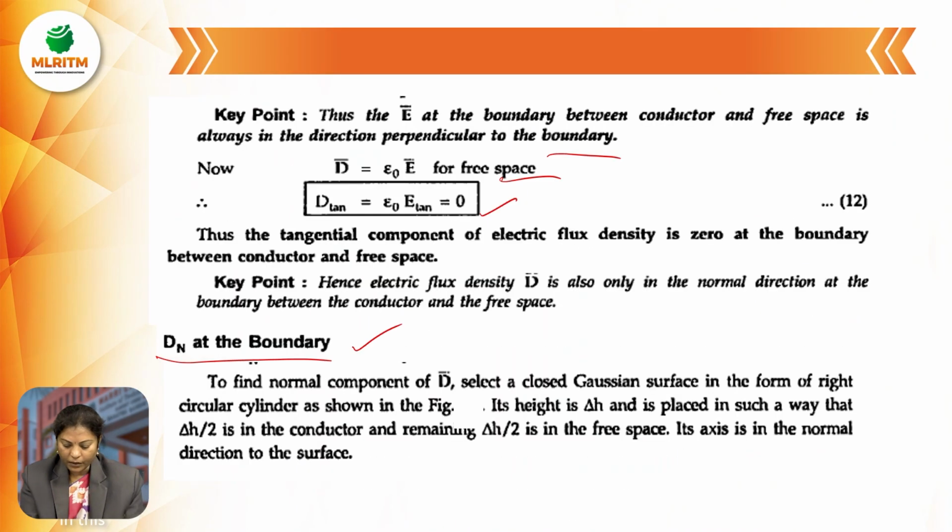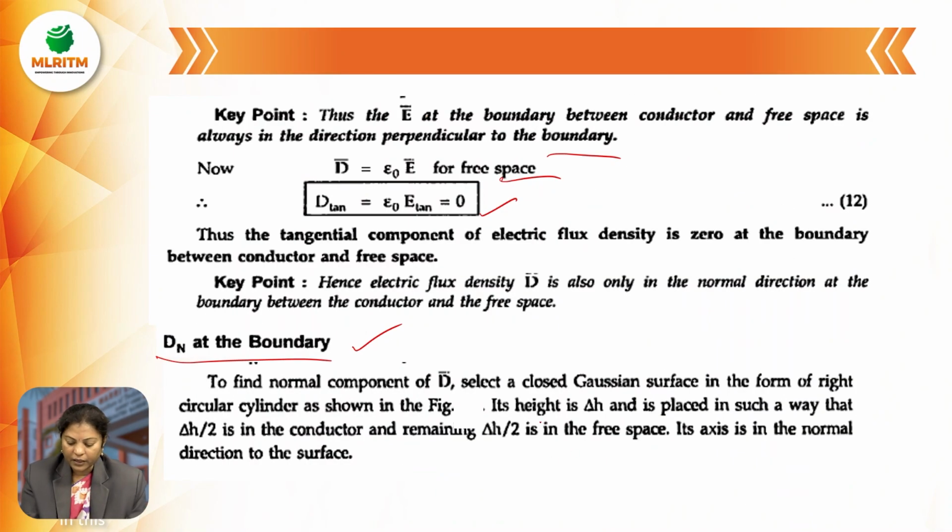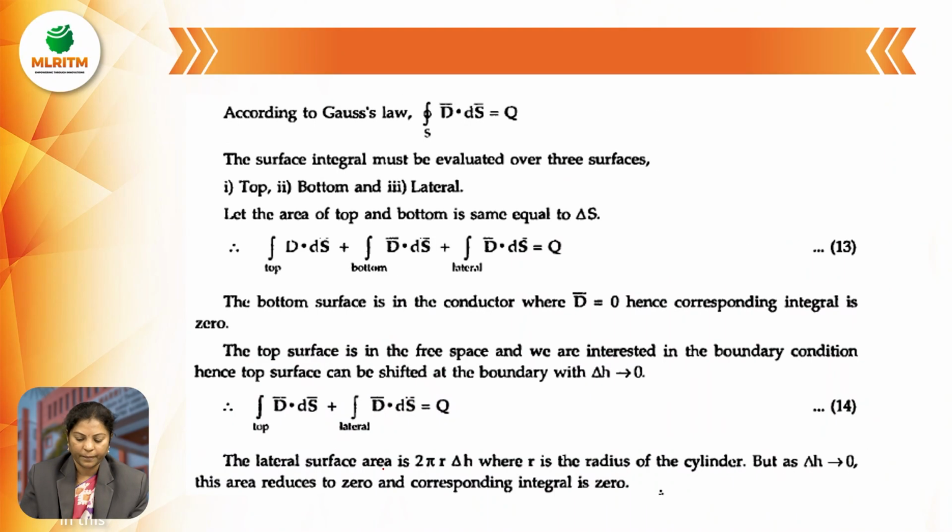See here, it is in the form of a right circular cylinder. Its height is delta H, and it has surface area delta S. Its height is placed in such a way that delta H by 2 is within the conductor and the remaining delta H by 2 is in the free space. Its axis is in the normal direction to the surface. According to Gauss law, the closed surface electric flux density equals the charge enclosed by it.